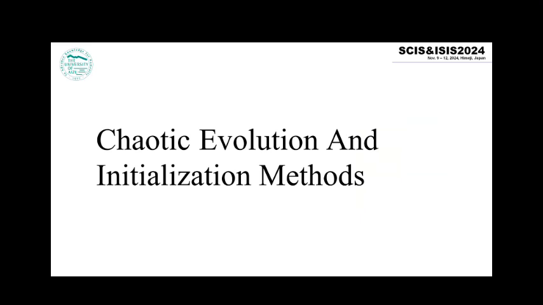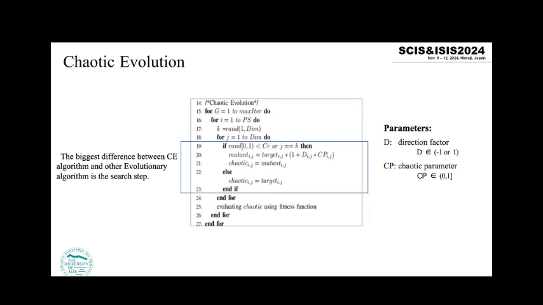Second part is chaotic evolution and initialization methods. In our research, we use chaotic evolution as the evolutionary algorithm framework. The biggest difference between the CE algorithm and other evolutionary algorithms is the third step. CE introduces a chaotic system to generate new individuals and increases search steps through a garden of chaos.